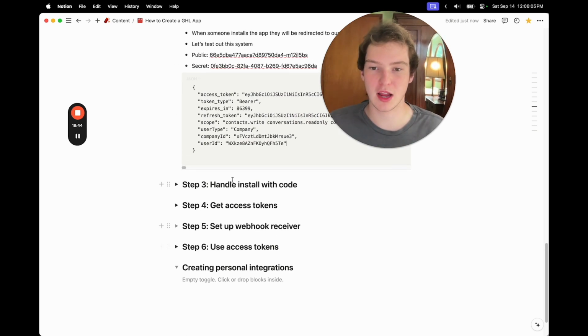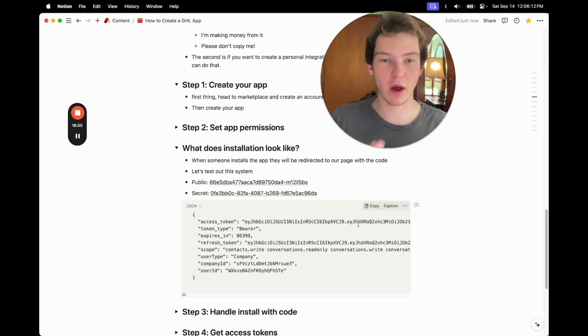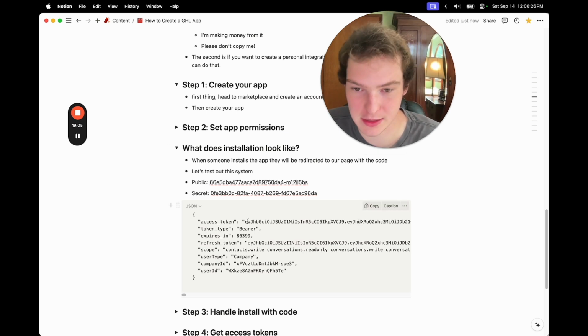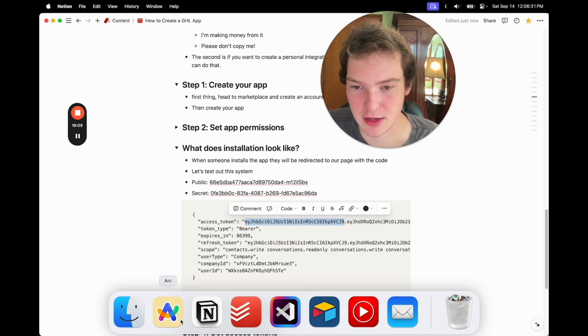Now, there's a couple things that we need to do once we have this information. One thing is to get company information. Another thing is to refresh the tokens. Eventually, I'll show you how to do that. And then the last thing is to get the installed companies, where this app is installed, because we haven't gotten a list of where I installed the app yet.